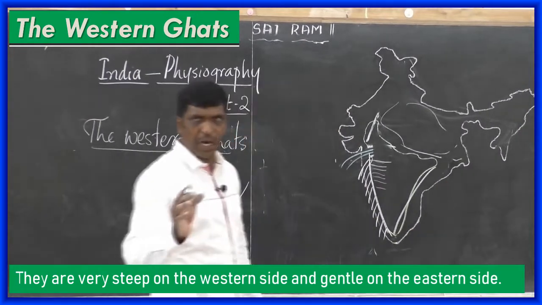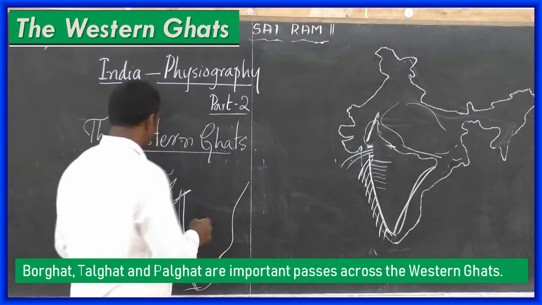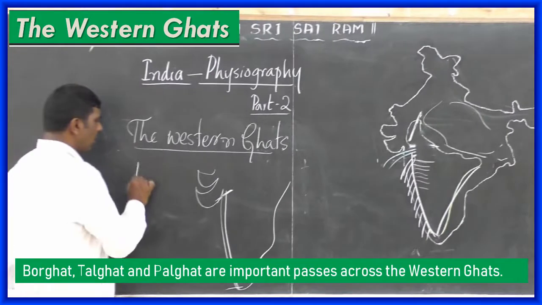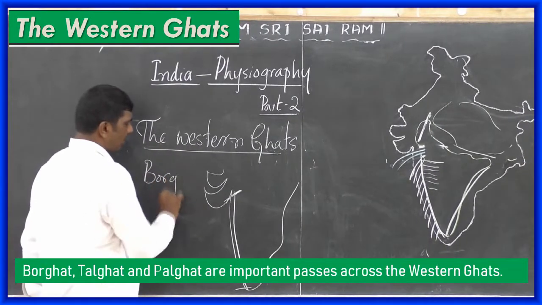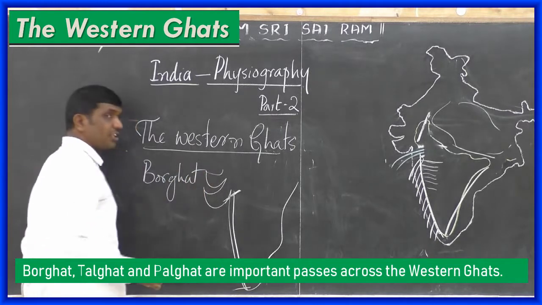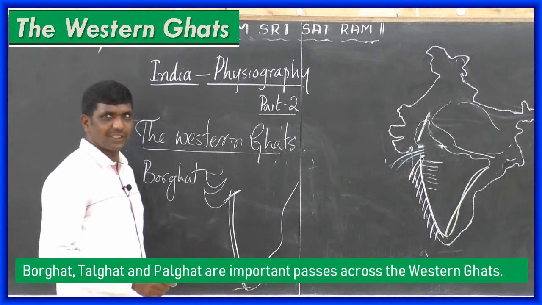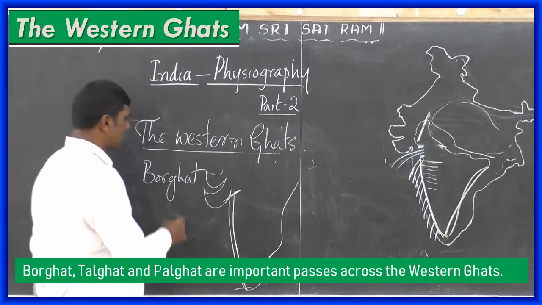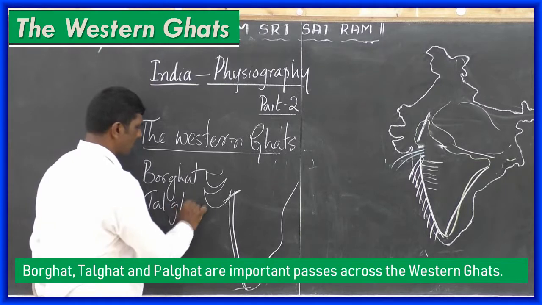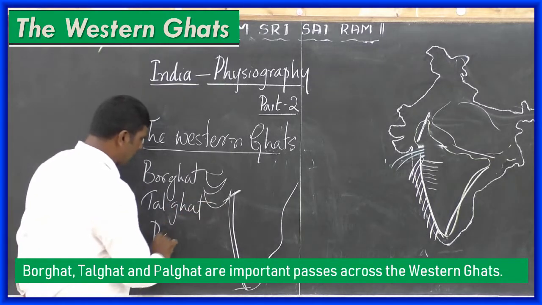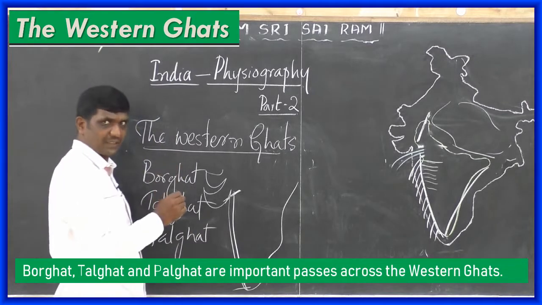And here Borghat, Talghat, Palghat are the important passes. Which are the important passes? Borghat. Till date you have heard Shiradi Ghat, Charmadi Ghat, Agumbe Ghat, Pulikal Ghat. But see, Borghat, Talghat, then Palghat in Kerala, are the important passes.